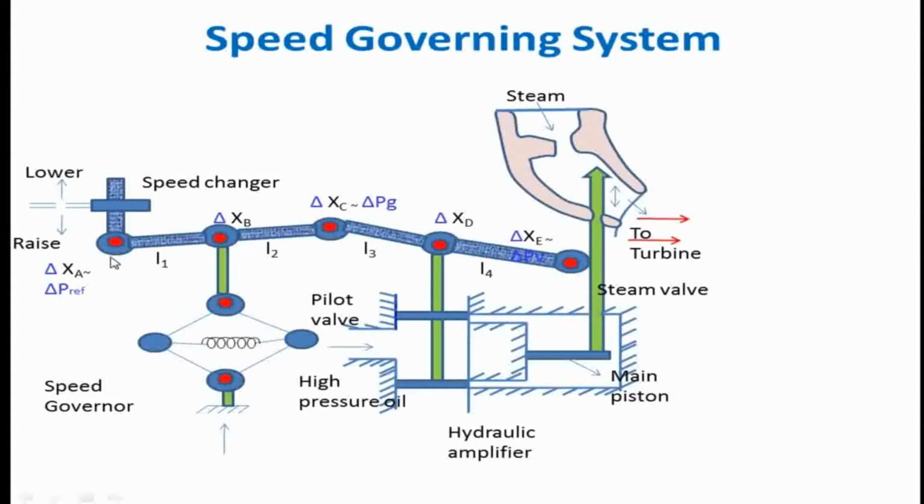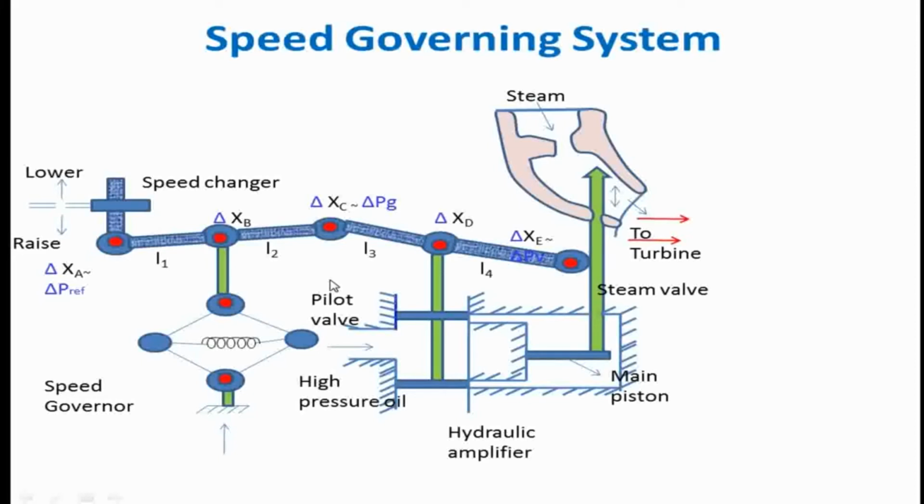It means we can have a movement of the link A, B towards C, or we can have a movement of B and C towards A. Likewise, in the second link also, we can have a movement of points C and D together towards point E, or a movement of points D and E towards point C. This is how the rigid link works. Now I will show the working of the primary control loop in detail.